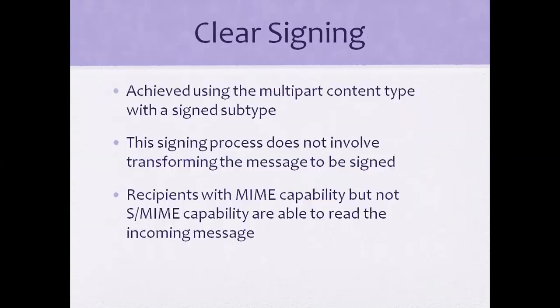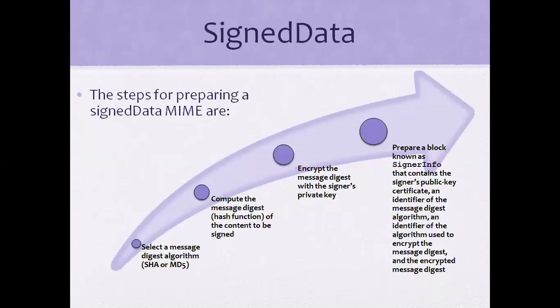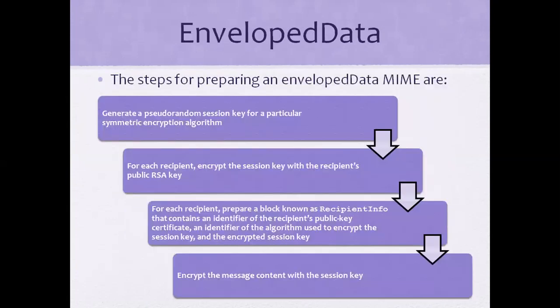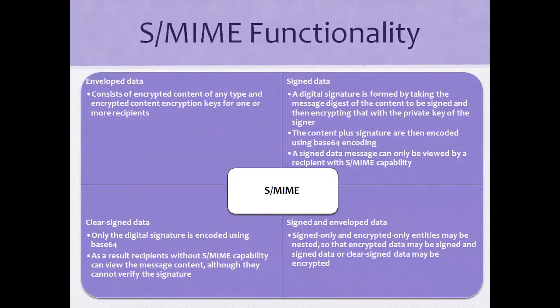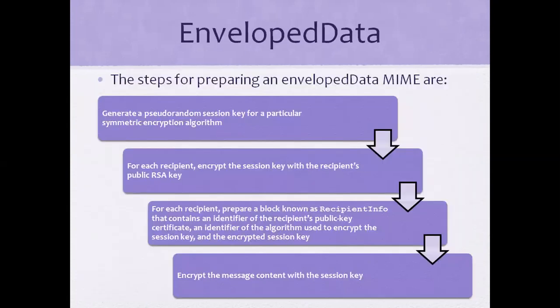So here you see how this enveloped data will be processed. The steps for preparing enveloped data: the first step is to generate a pseudorandom session key for a particular symmetric encryption algorithm.